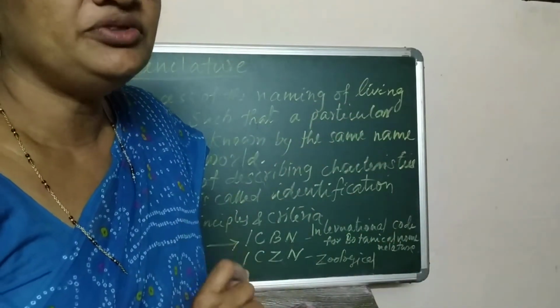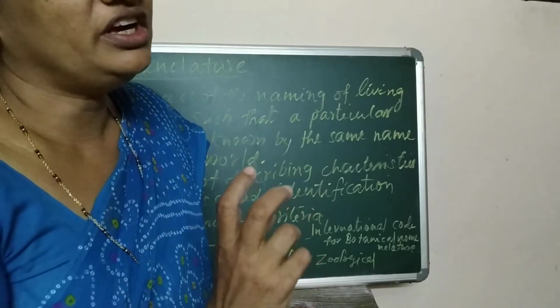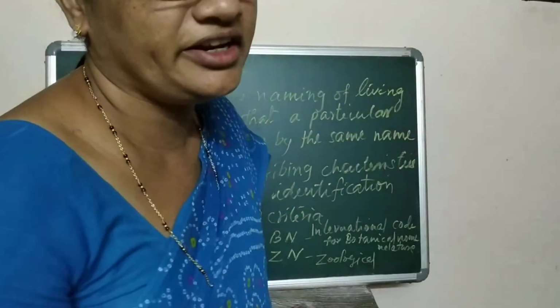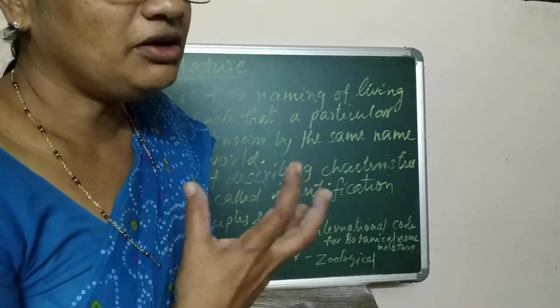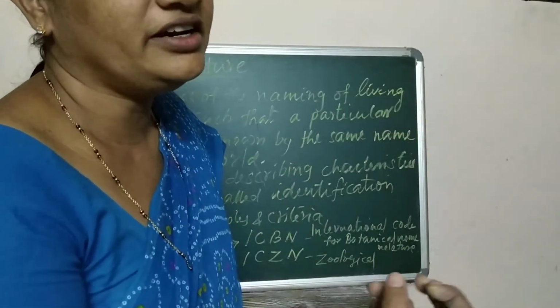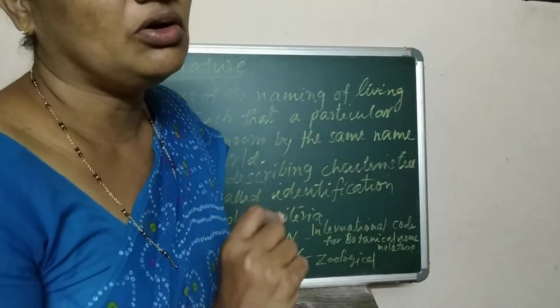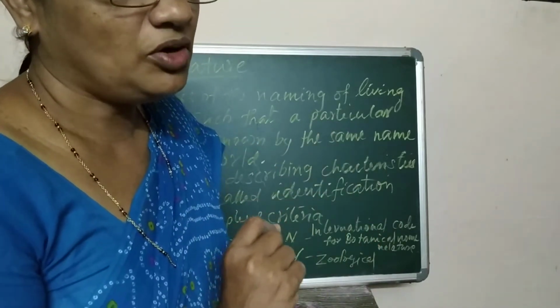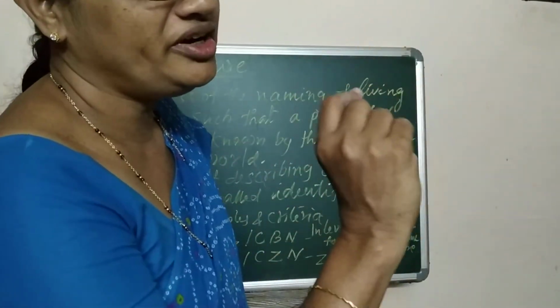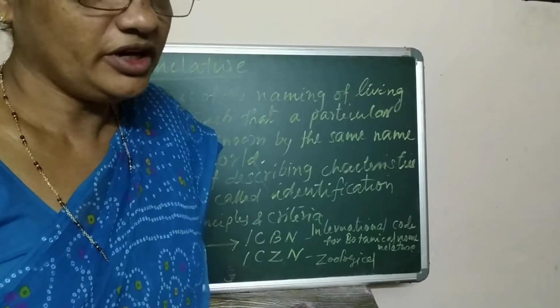How will you identify the organism? With the help of their characteristics, we can identify what that organism is. The process of describing the characteristic features of living organisms is called identification. Nomenclature always follows identification.